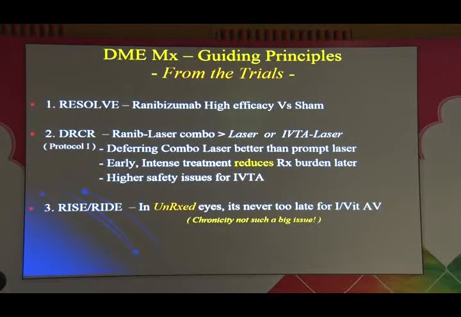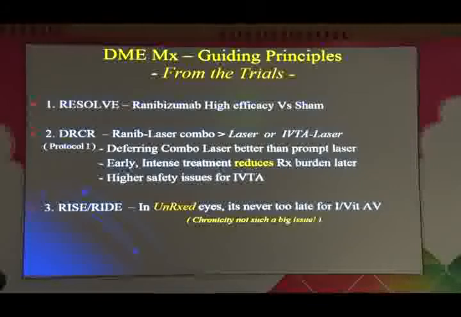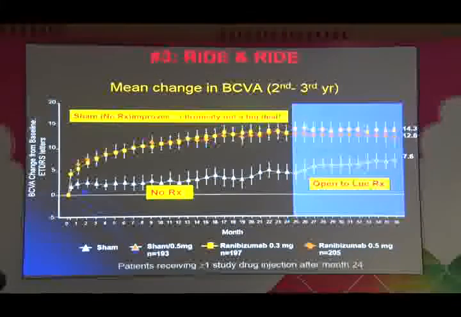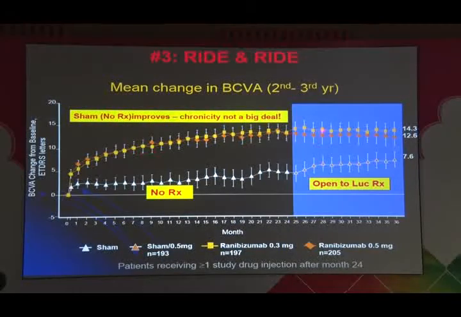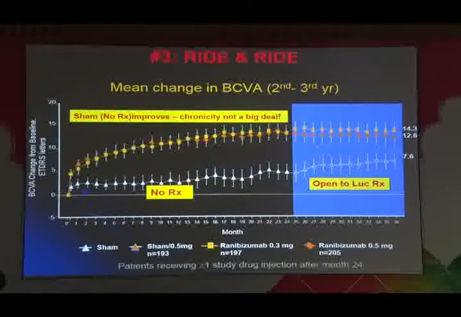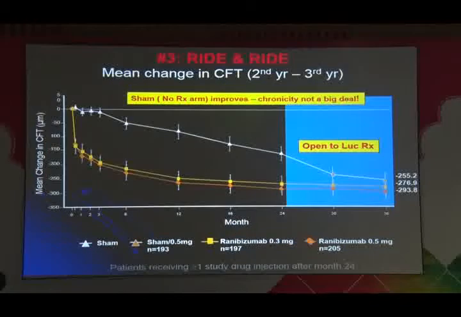Now, RISE and RIDE, in the untreated eyes, showed us that it's never too late to start intravitreal anti-VEGF treatment. And chronicity is not as big an issue as we sometimes make it out to be. As shown clearly in this graph, these two are the ranibizumab arms, and this is the arm that did not receive any treatment. Now see what happens. Almost miraculously, after 2 years of receiving no treatment, once this was opened up to Lucentis treatment, see what happens. It starts snaking up towards the ranibizumab arms. So it's never too late to start treatment.